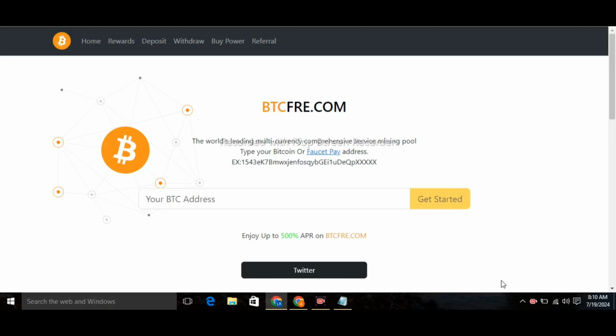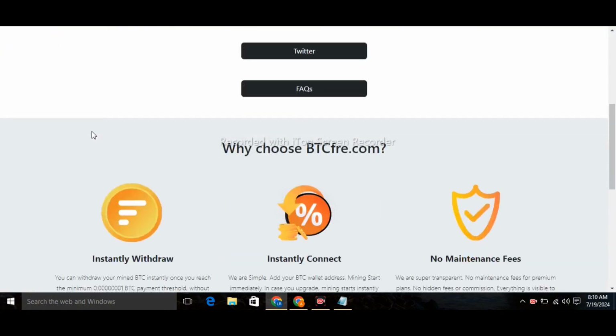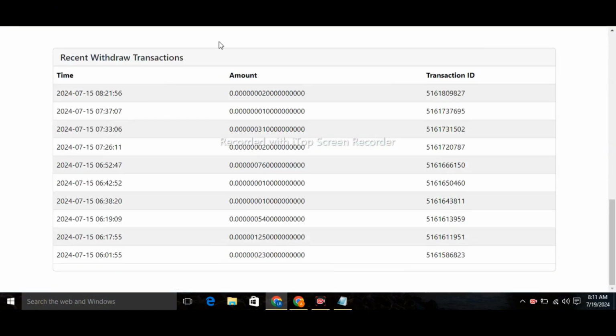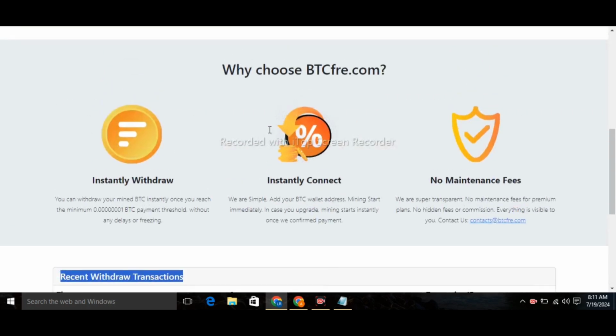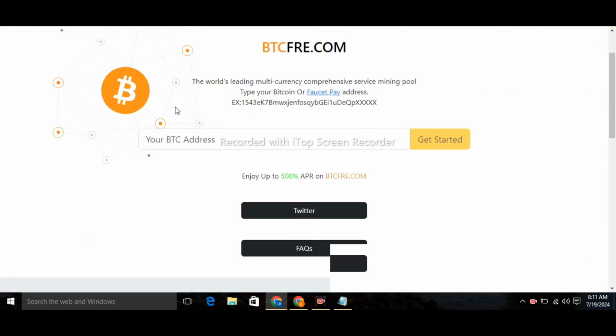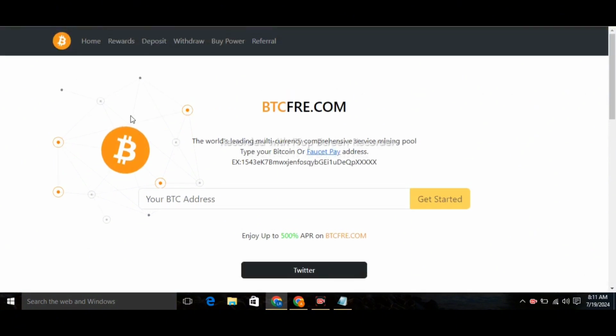Here I am going to show you a new free BTC mining platform where you can mine Bitcoin for free and easily. The equation is very simple to solve this. To join this website to get free BTC from here instantly without deposit, you can take withdraw from here. More scroll down, you can check out recent withdraw transactions, dates, time, each and everything. Now how can you start your mining and how can you reach here?